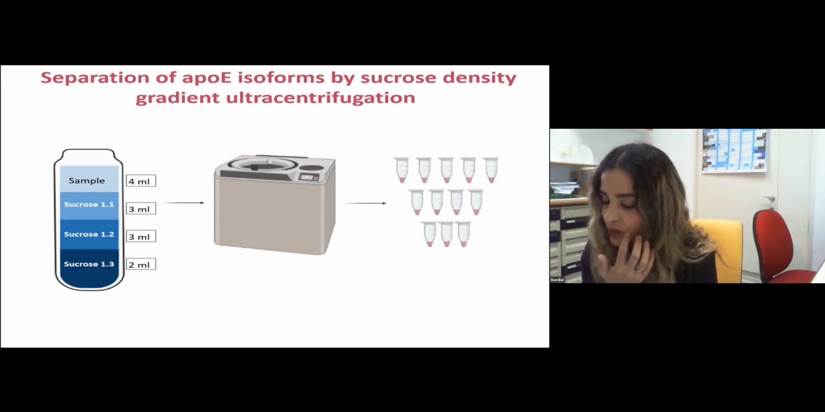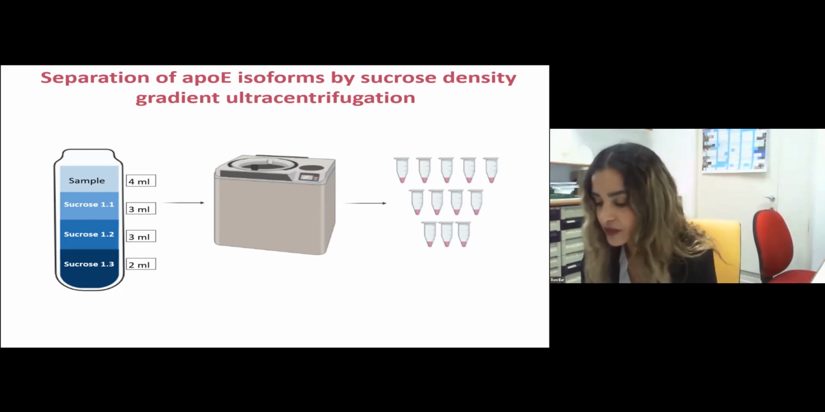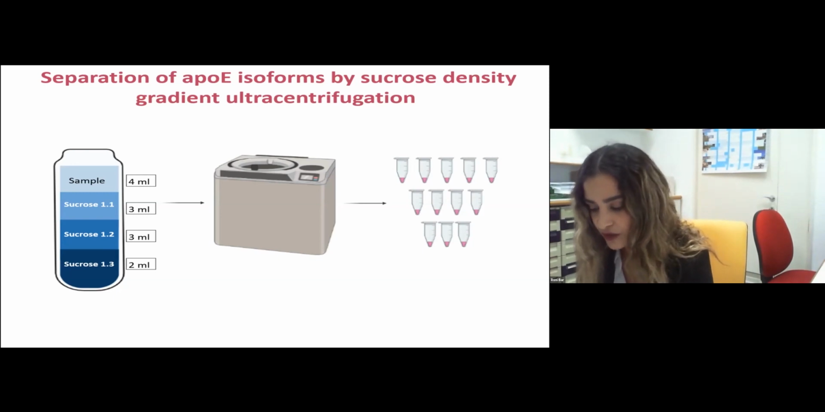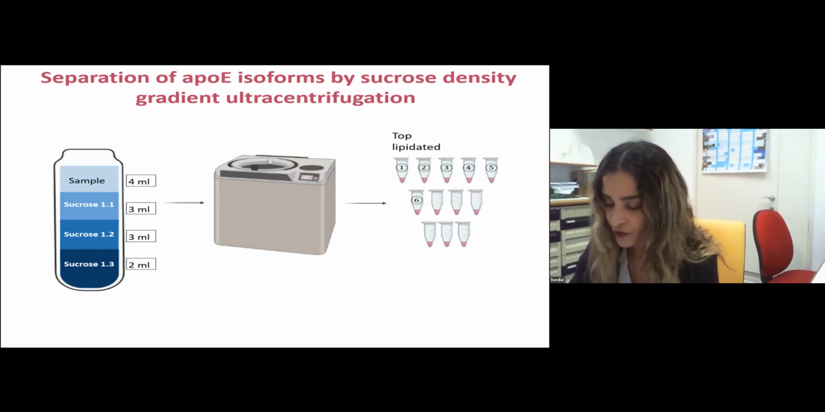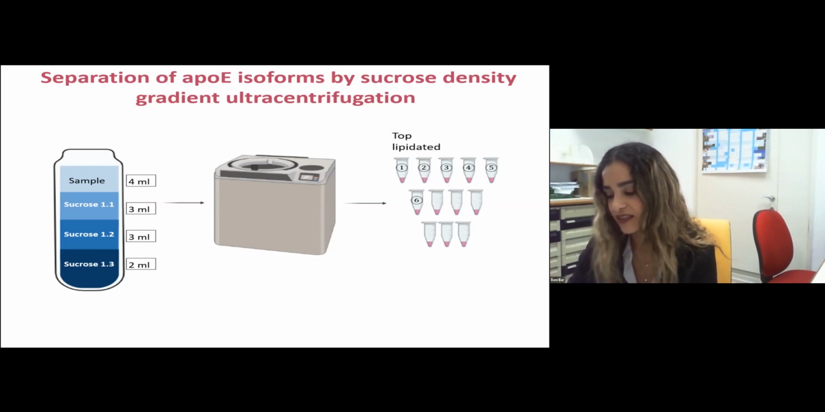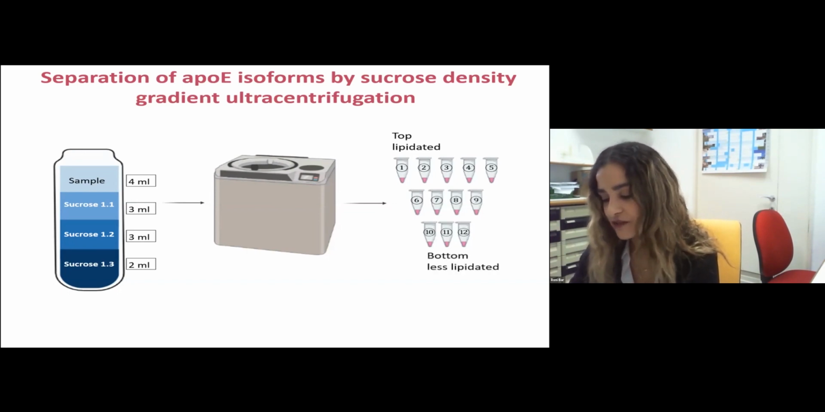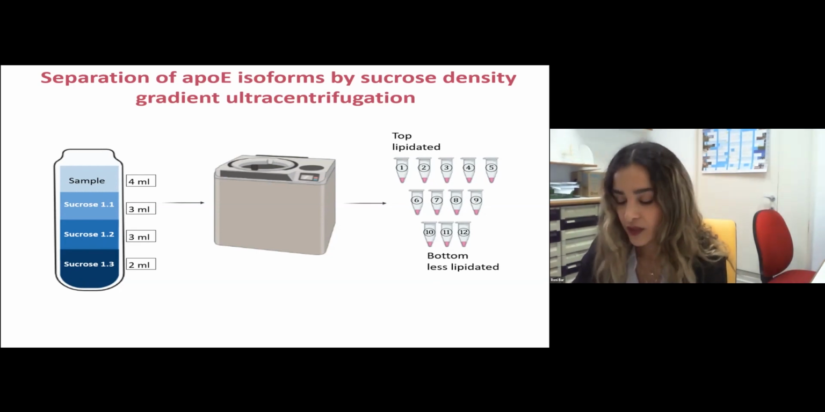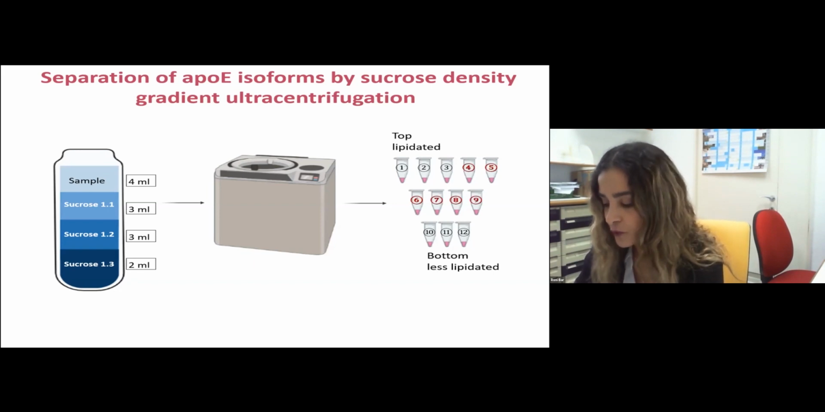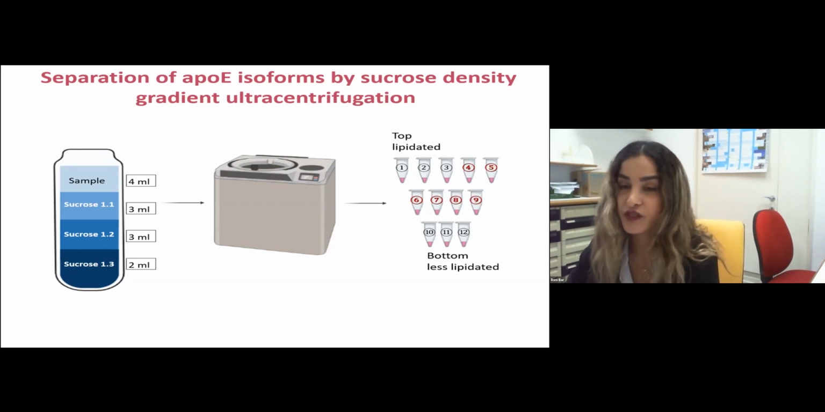This technique exploits the fact that in suspension, particles that are denser than the solvent will sediment, while those that are less dense will float. So as a result, higher density equals more protein and fewer lipids. Accordingly, fractions 1 to 6 represent the highly lipidated ApoE, and fractions 7 to 12 represent less lipidated ApoE. Of the 12 fractions, ApoE was detected mainly in fractions 4 to 9, so these are the fractions we examined.